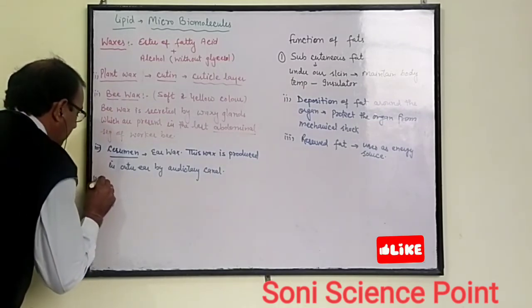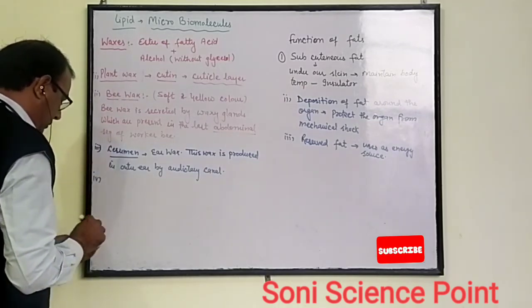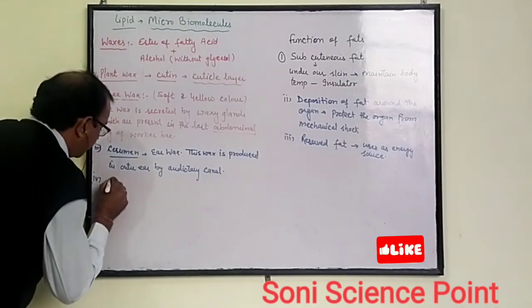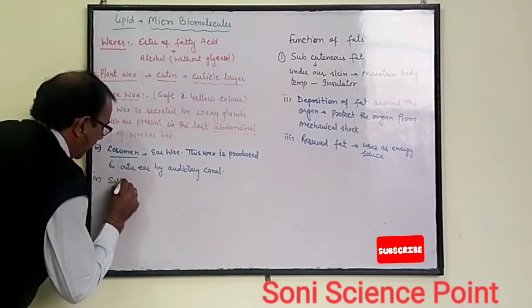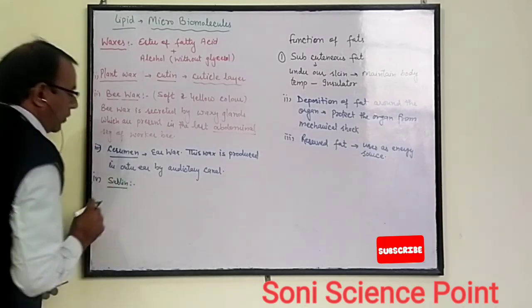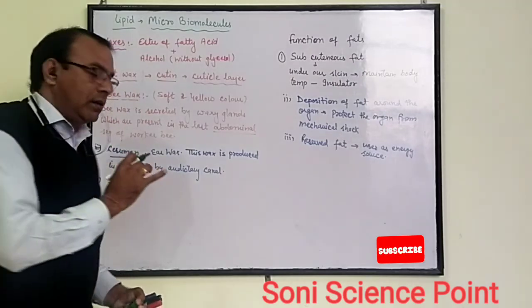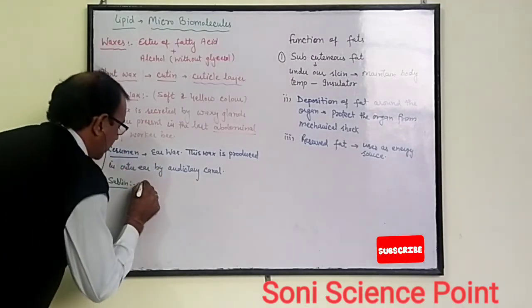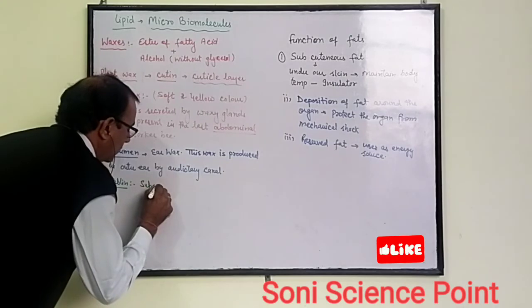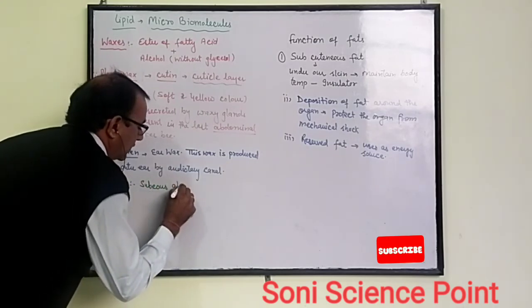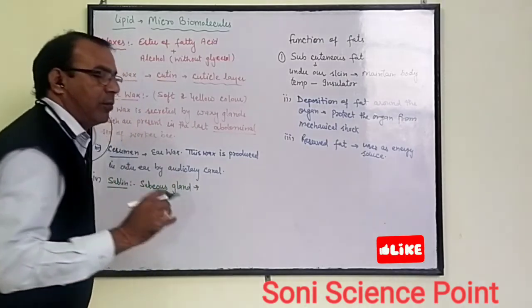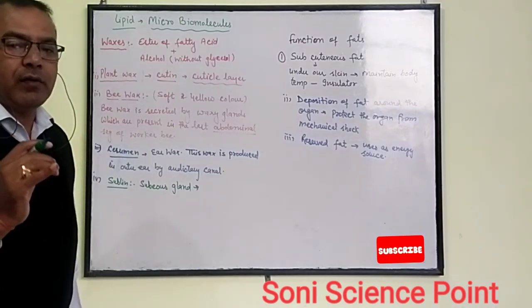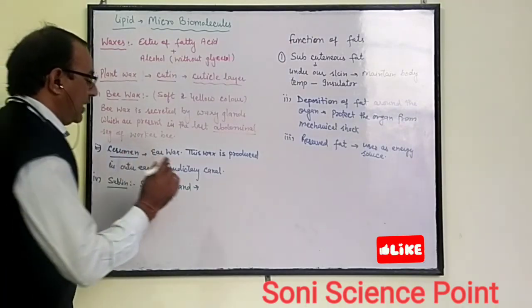Next one is sebum. This is secreted by the sebaceous glands, which are present mostly on our face, and they secrete oil.